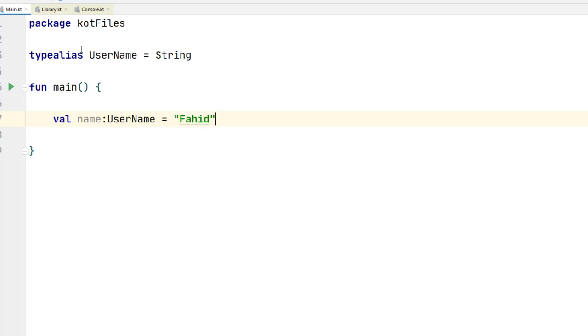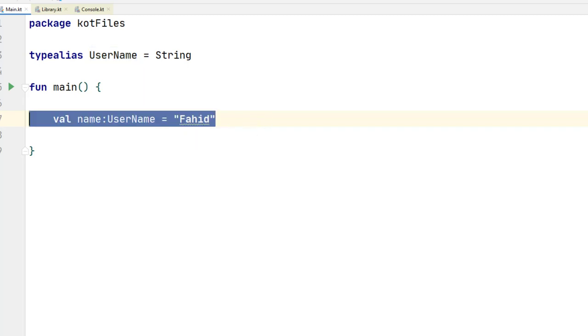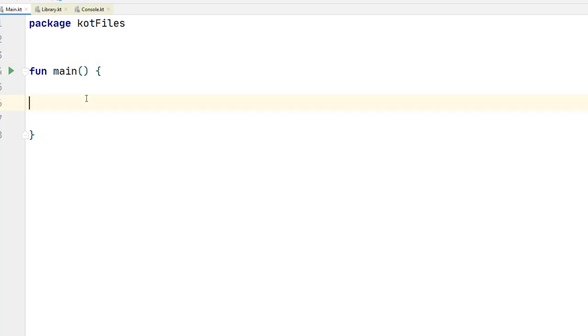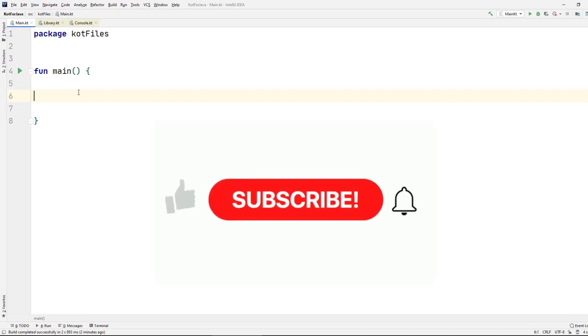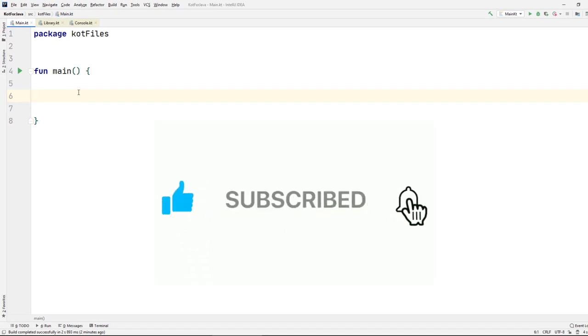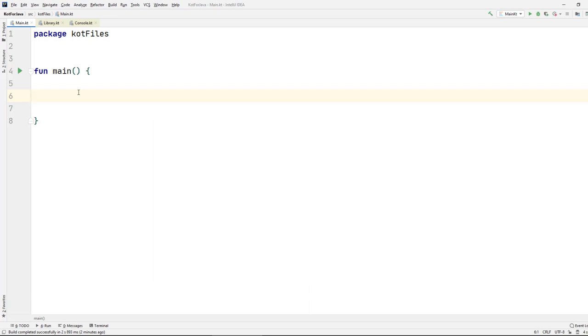Type alias is there to give your code more semantics. Because this name is now more explicit, whoever reads this knows that this is going to be a username for something. So it provides more expressiveness in your code, and you can use type alias for those purposes. Okay, so that's the main idea behind all those variables and other stuff. But of course, go to kotlin.lang and look over some more types you have. Do that, and that's it for today, and I'll see you in the next video.